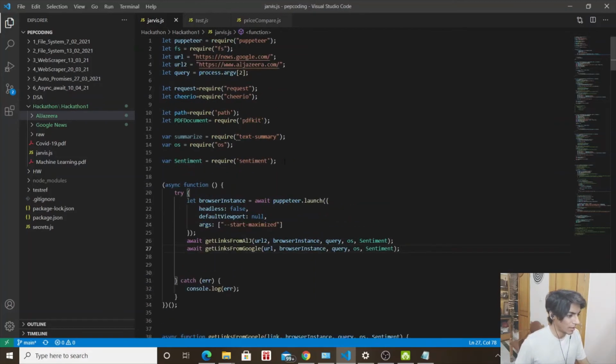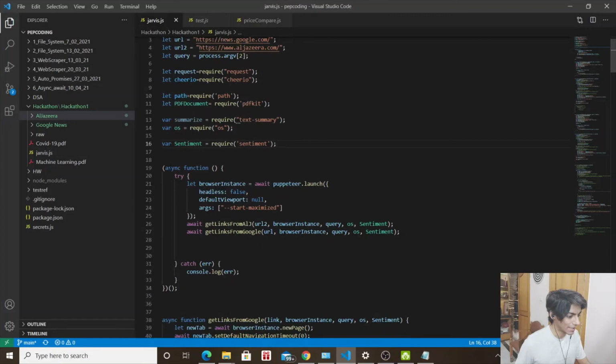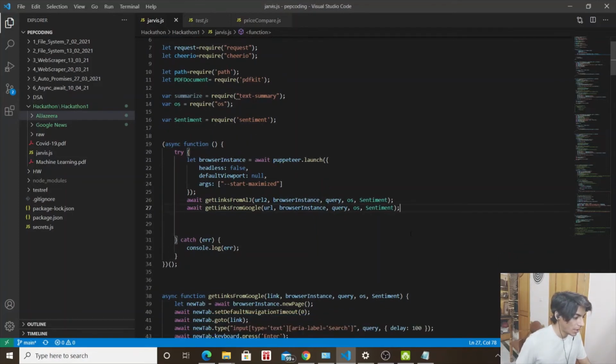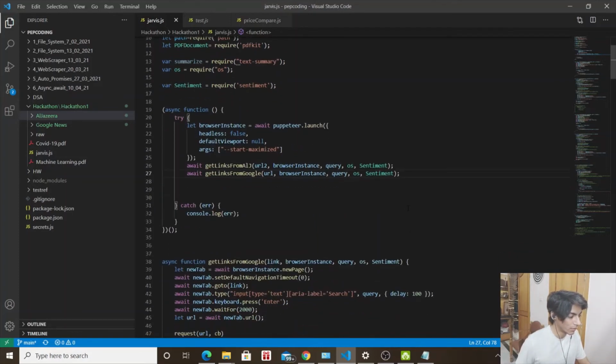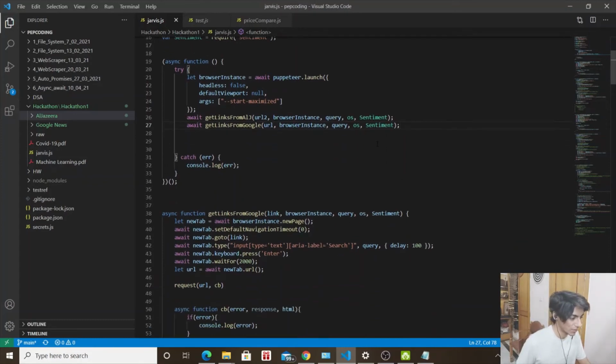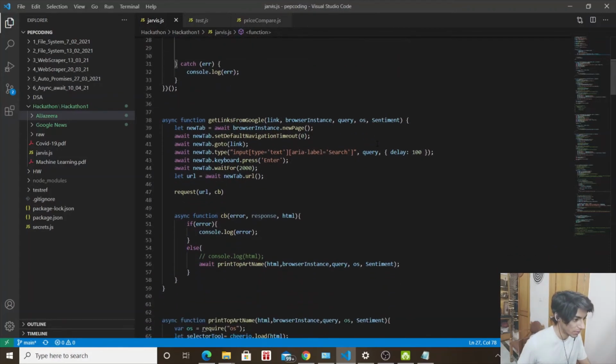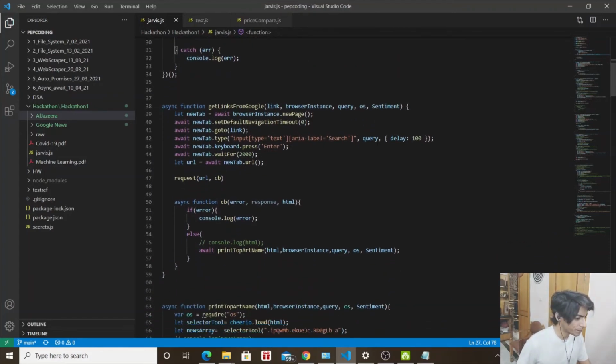And for those who wish to stick around to see how the demonstration works, this is exactly it. And these are the libraries that I've imported. Then there's the default async function, the global async function that I've created, the two functions that we've created, one for Al Jazeera, one for Google. We pass on their respective URLs and the Puppeteer browser instance, and the query that we entered manually via the command line. Then the OS and the sentiment files, those are, of course, I'm pretty sure you can guess why they were used by now. And there it is.